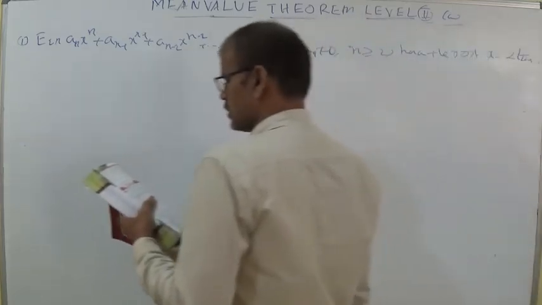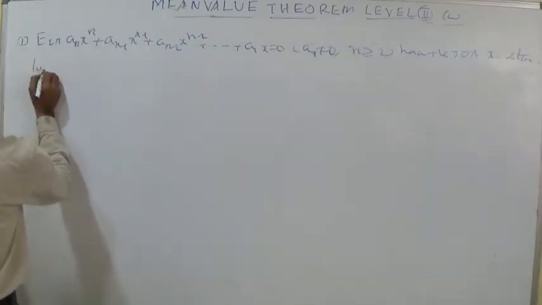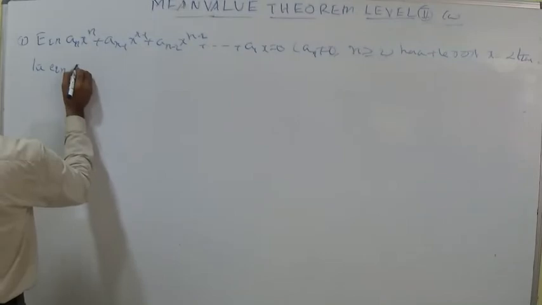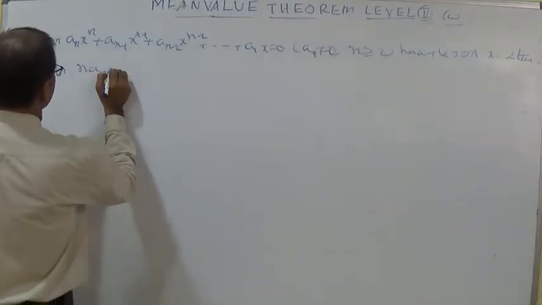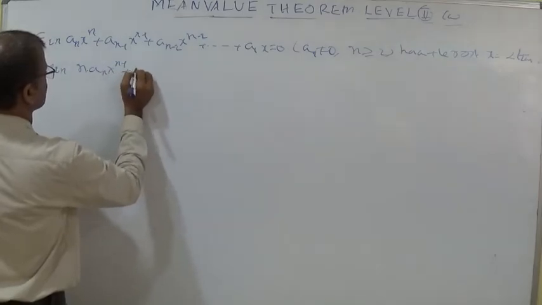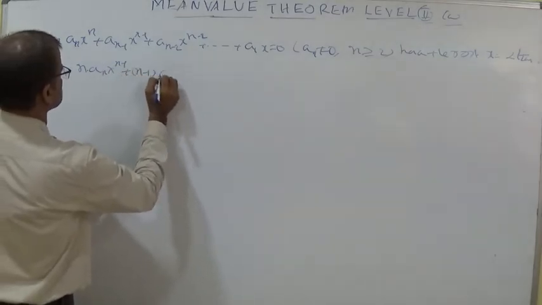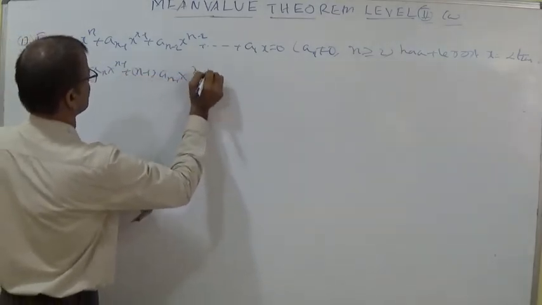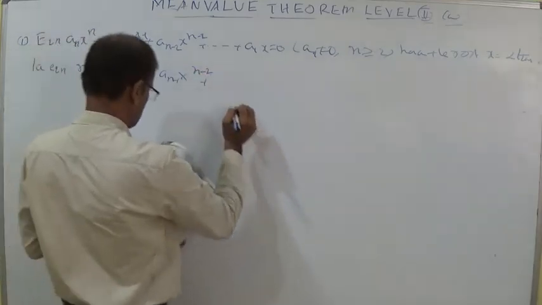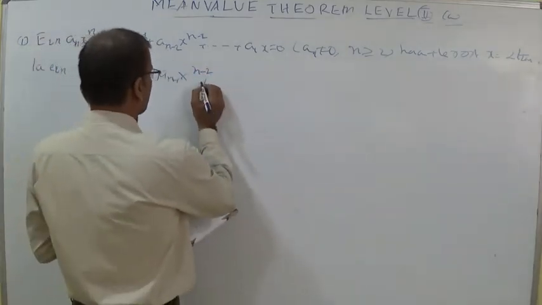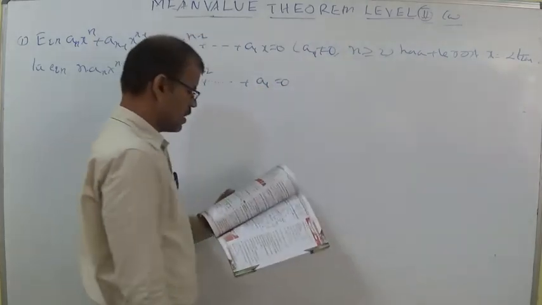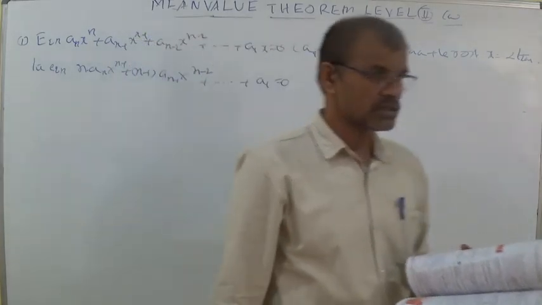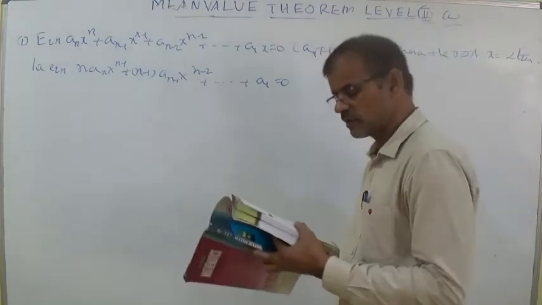Then the equation n a_n x power n minus 1 plus (n-1) a_(n-1) x power n minus 2, like that he has given, plus so on, last a_1 equal to 0, has a positive root, then which is the correct option.